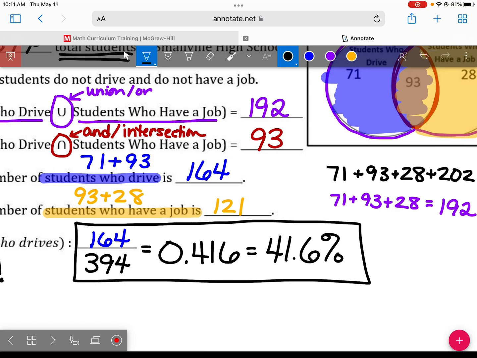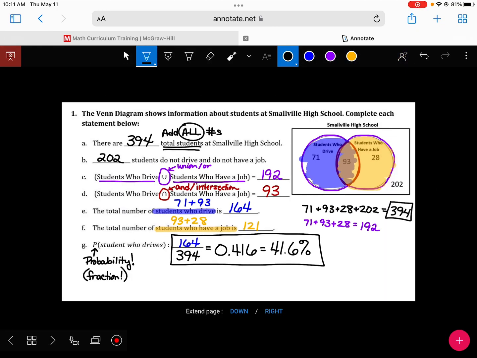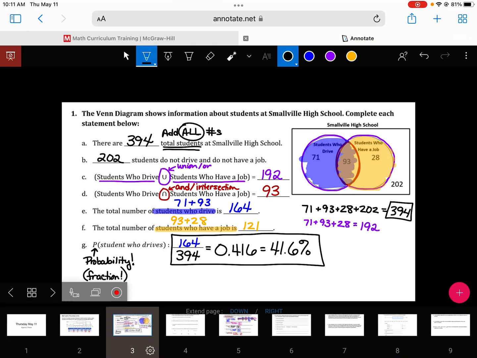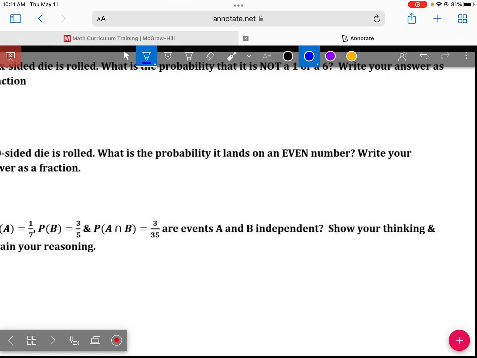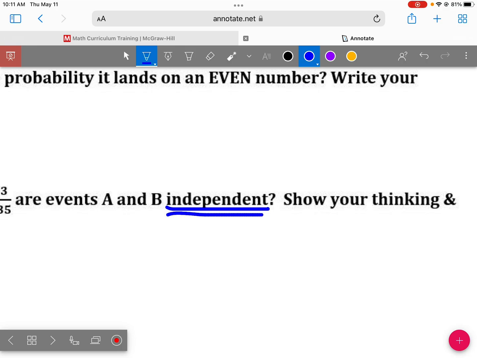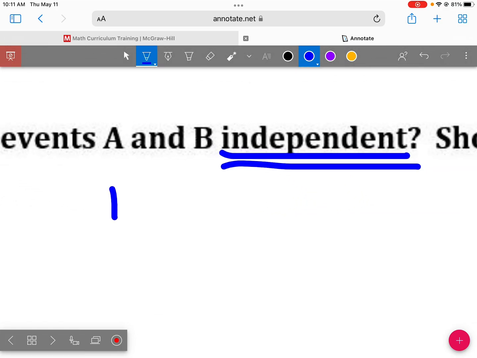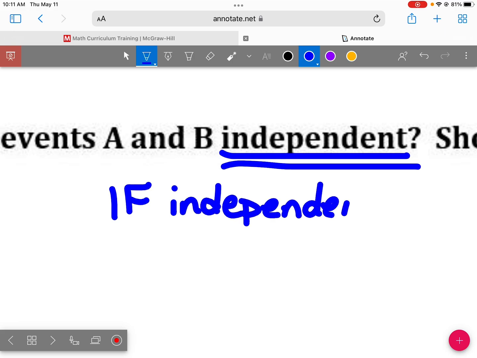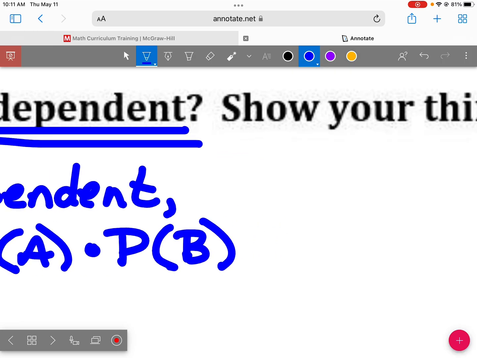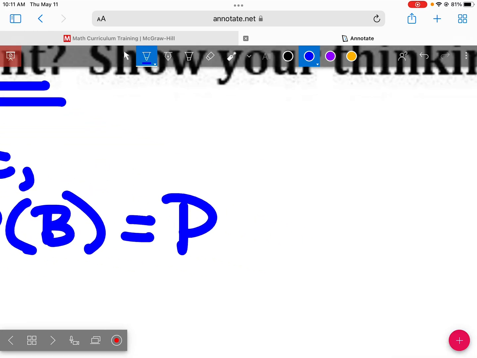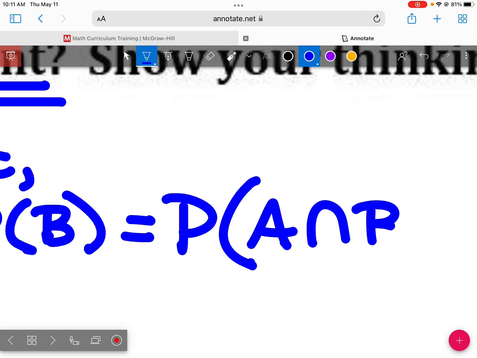What else would you guys like to see from the review? Yes, ma'am. Number 10, absolutely. We want to know if these events are independent. If they are independent, then the probability of event A multiplied by the probability of event B will be exactly the same as the probability of A and B.